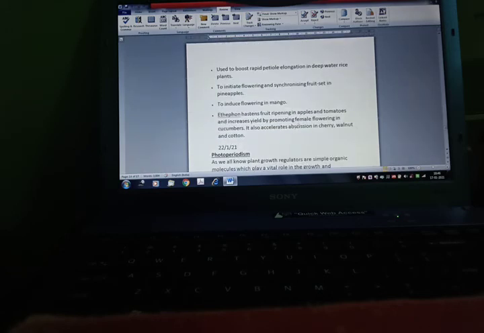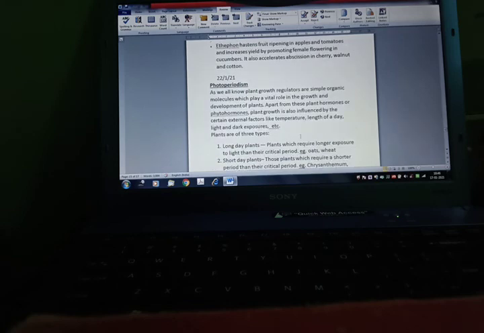Used to boost rapid petiole elongation in deep water rice plants. To initiate flowering and synchronization of fruit set in pineapples. To induce flowering in mango. Ethephon hastens fruit ripening in apples and tomatoes and increases yield by promoting female flowering in cucumbers. It also accelerates abscission in cherry, walnut and cotton.